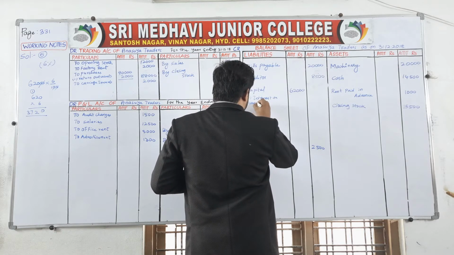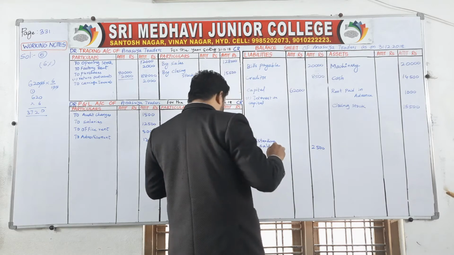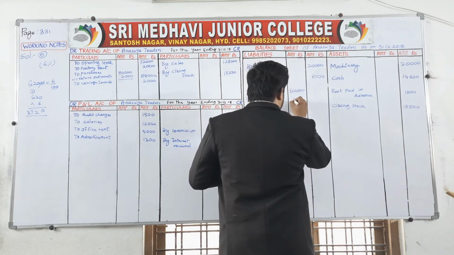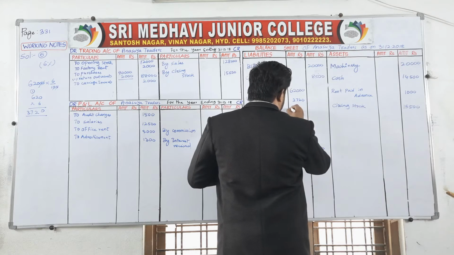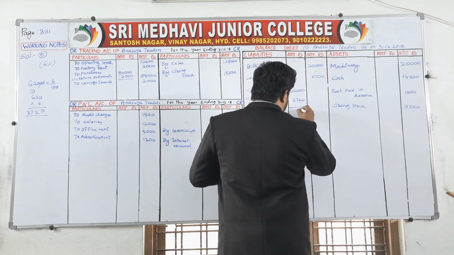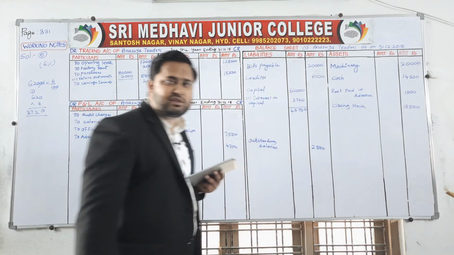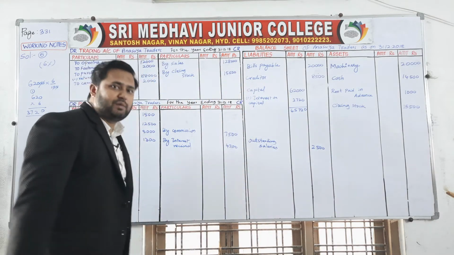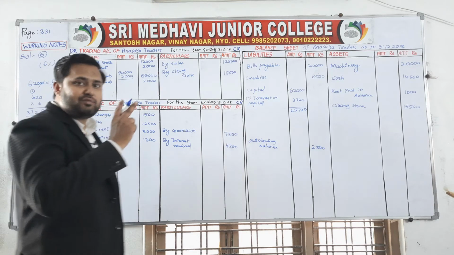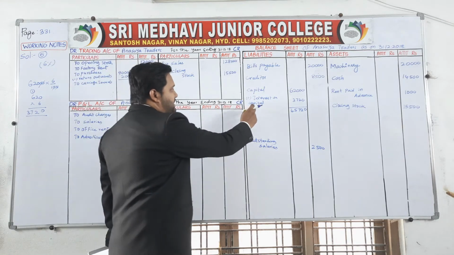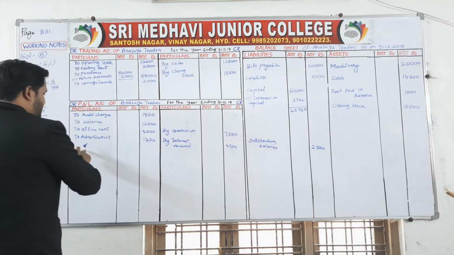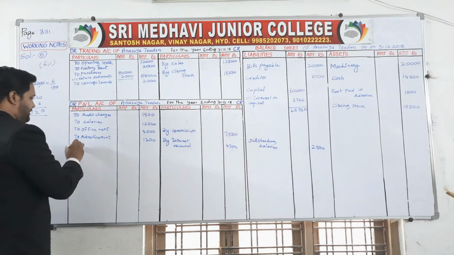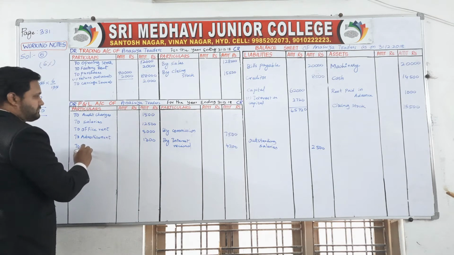Interest on capital, how much? 3,720. If you add, you will come to know that the capital present value is 65,720. So the adjustment entry you have to write twice. This is the adjustment entry. If added to capital, write over here profit and loss account debit side,